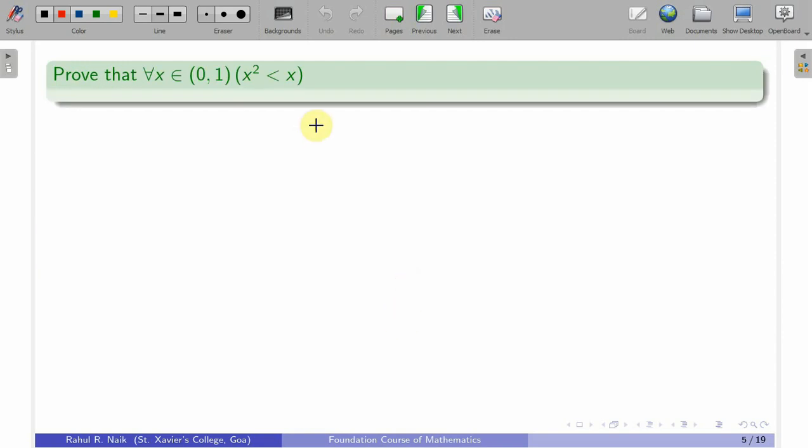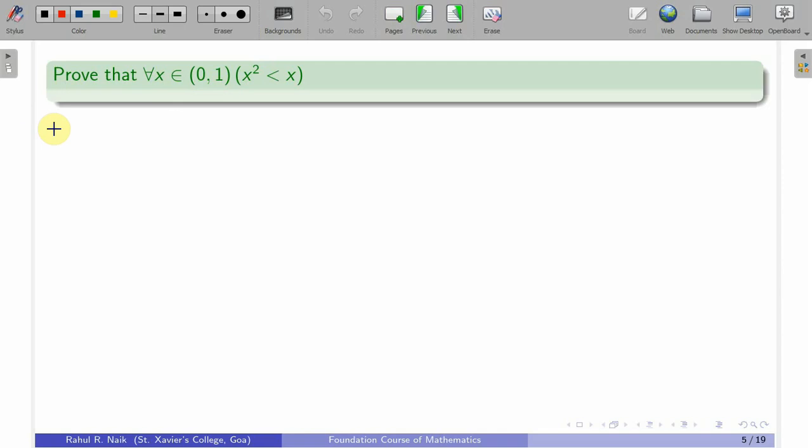Here is an example: for all x in (0,1). (0,1) is an open interval and it has infinitely many elements, it is in fact an uncountable set. So, obviously, I cannot verify this property x square less than x for every element of (0,1).